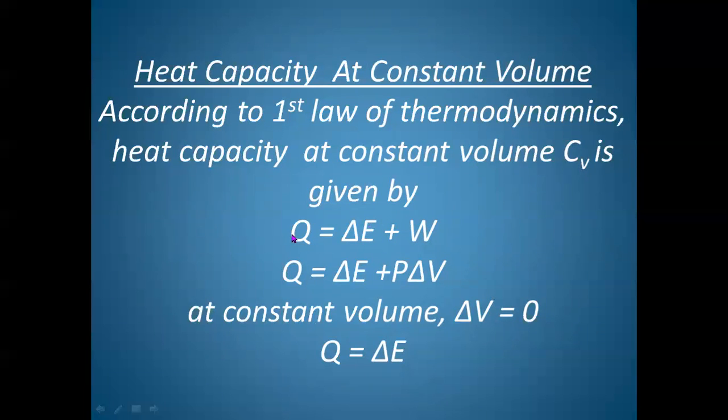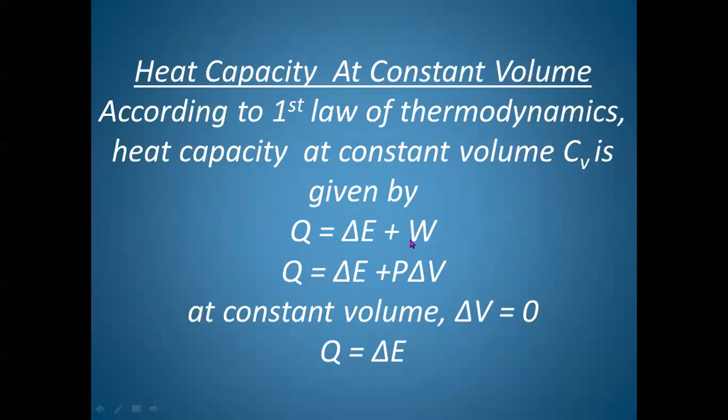The heat absorbed by the system is utilized to increase its internal energy and to do some work, or change in internal energy and doing some work. Now, we are taking volume as constant, means V2 minus V1 are same, and therefore delta V, that is V2 minus V1, is 0.